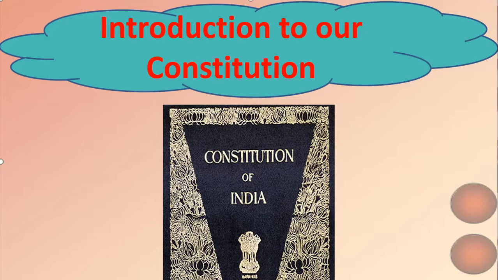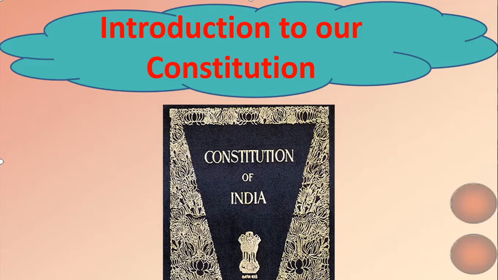So today's lesson will be about how our country is run or administered, how the rules and regulations for the government work, and why it is necessary to have rules and regulations for the government. All these things we will learn today under the lesson Introduction to our Constitution.